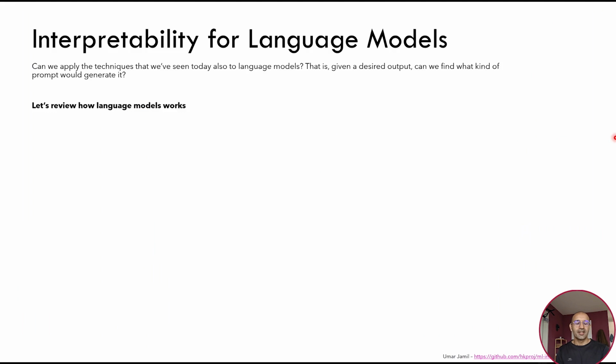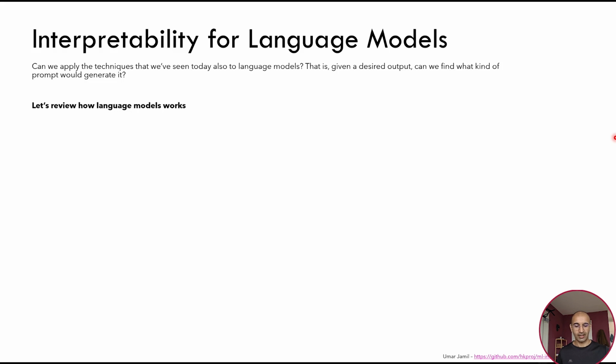Now let's try to use the knowledge that we have acquired and apply it to language models. As we saw before, with computer vision models, we can do prototype generation, which is based on feature visualization, which means that given a particular, for example, output logit, we want to understand what kind of input the model wants to see to have that particular logit as output. Can we apply the same techniques also to language models? Given a desired output, what kind of prompt does the model want to see to generate that output? Well, let's try to answer that question.